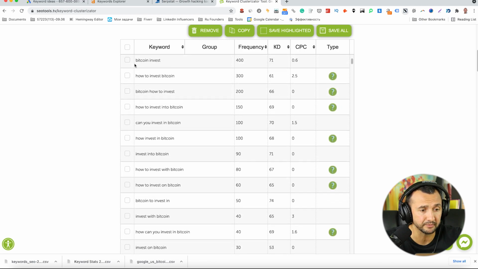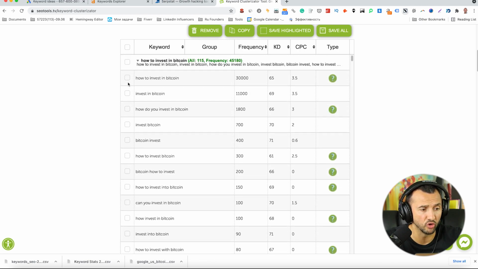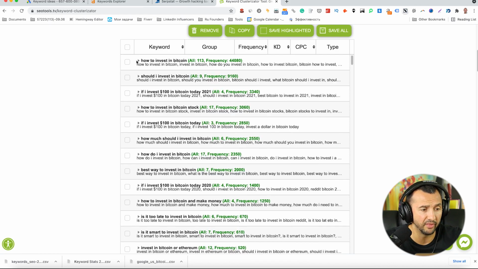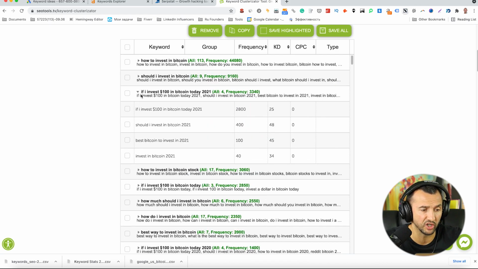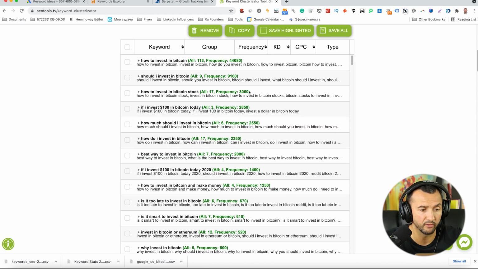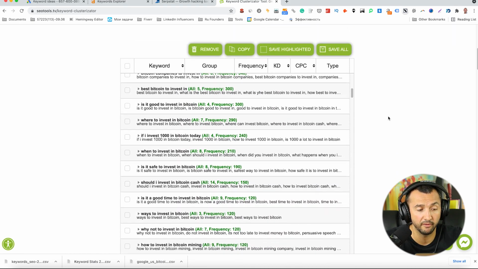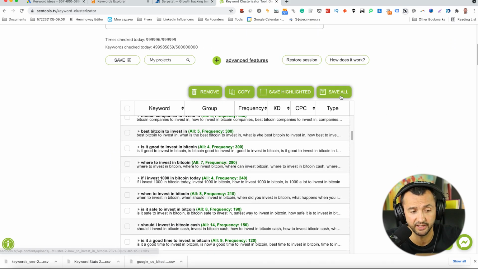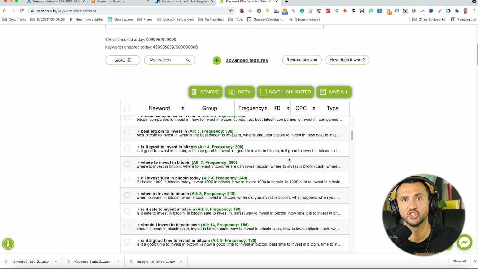For example, let me show you. If you don't like some keywords, like Bitcoin invest, you can remove them from the list. Very simple. Unhide this group, or check this out. You can even remove the whole group from your list. And when you've done this job, just save it and use this list of keywords with groupings. Just imagine how much time you would need to spend to do this job manually. With this tool, you can do it in a few seconds.